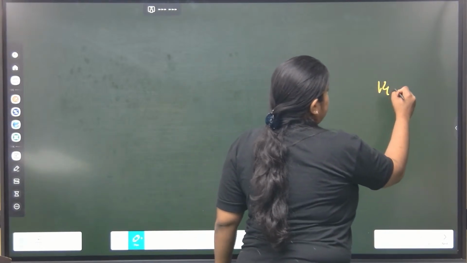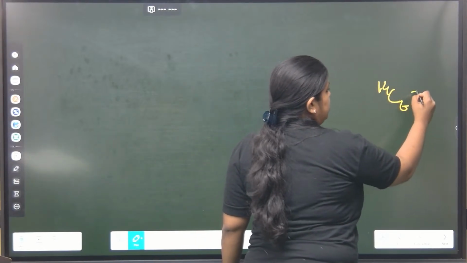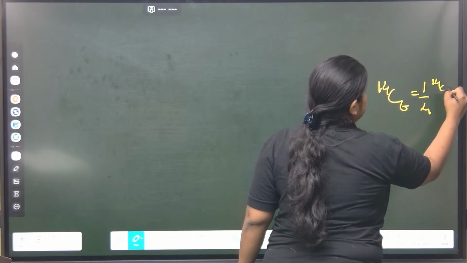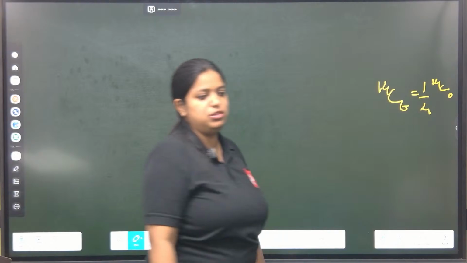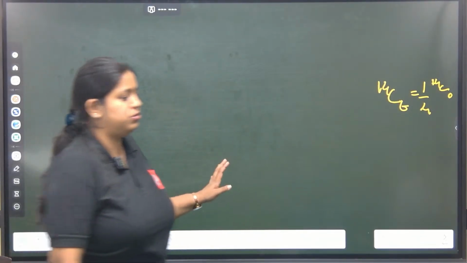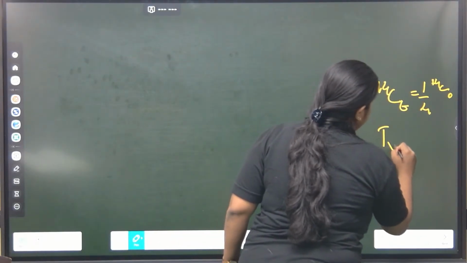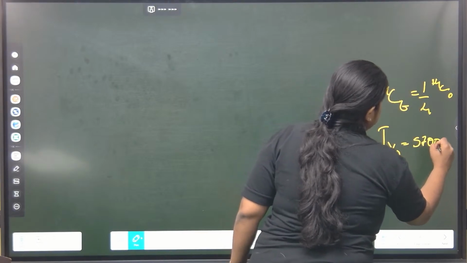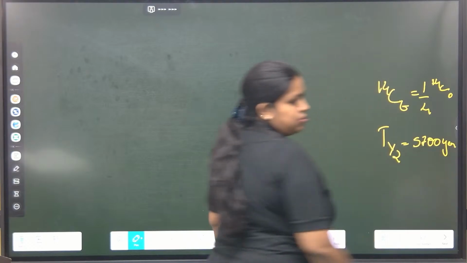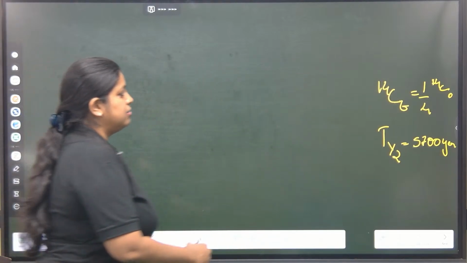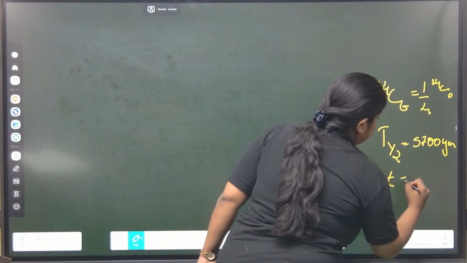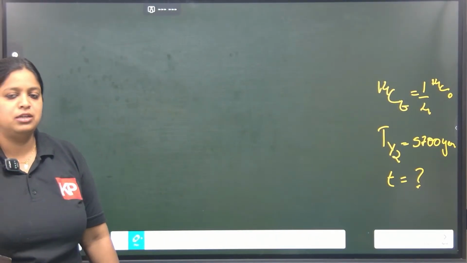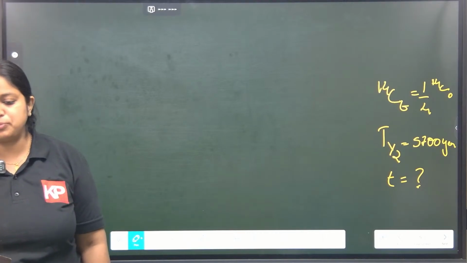Now I'll write it in one corner. The carbon-14 activity at time t is equal to 1 by 4 of the carbon-14 activity at initial time 0. This is given in the question, and they have already given T half is equal to 5700 years. They have asked us to calculate the age of the sample. T is what we have to calculate.